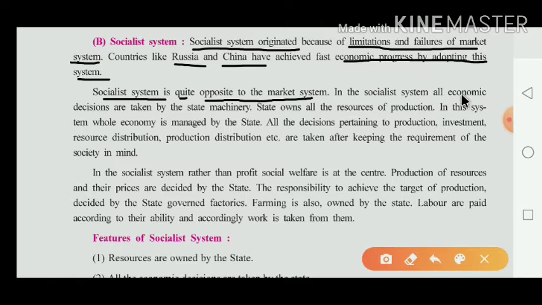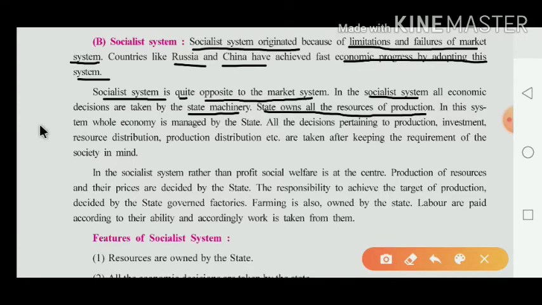In the socialist system, all economic decisions are taken by the state machinery. It means the whole decision is taken by the state government. The state owns all the resources of production, so all the resources are controlled by the state.